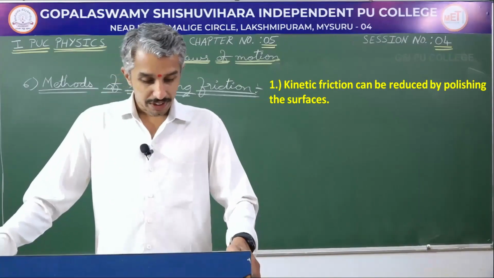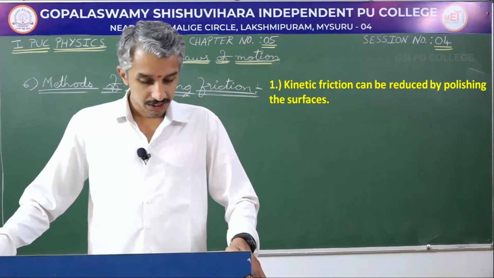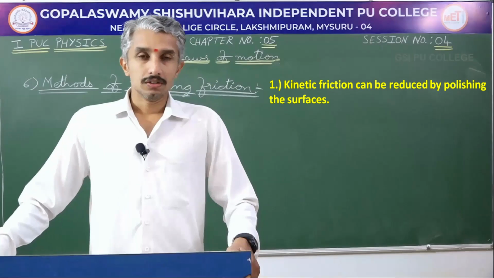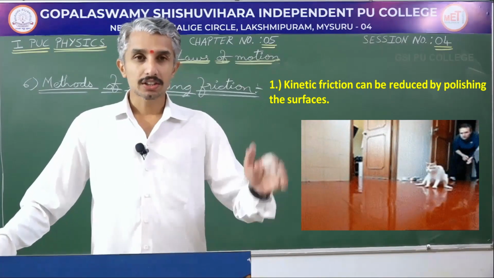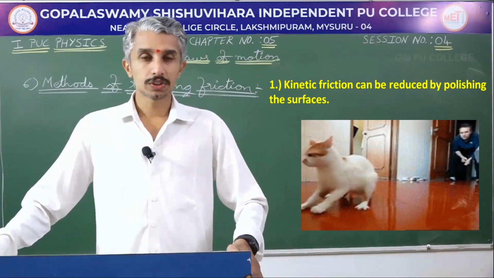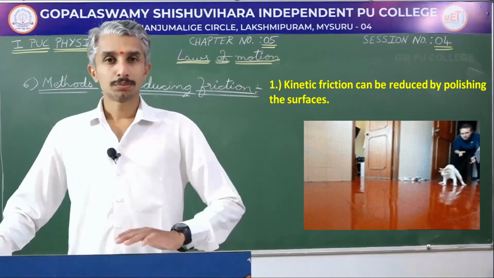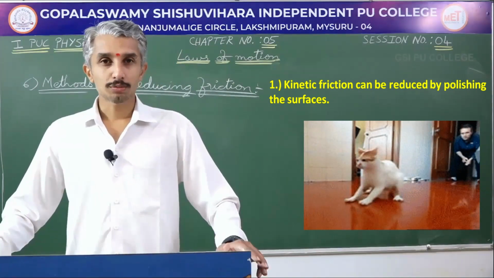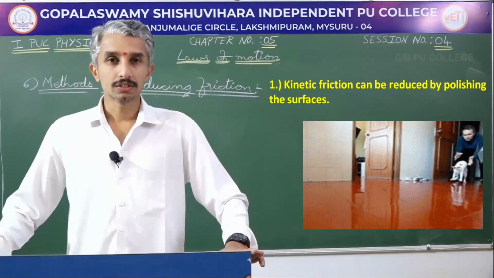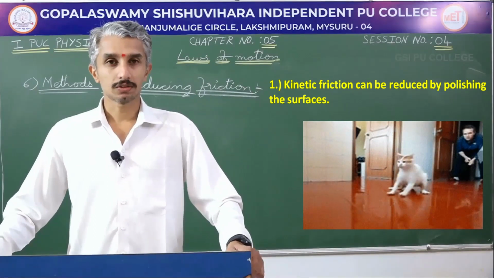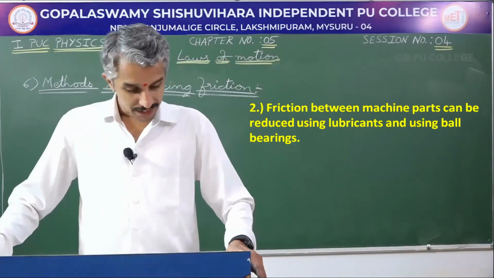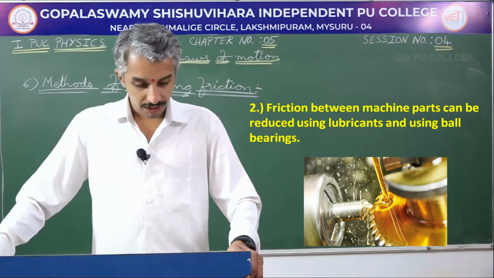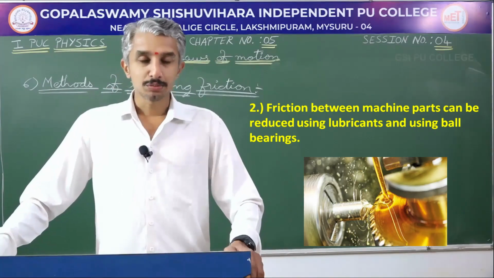Kinetic friction can be reduced by polishing the surfaces. When you have an object sliding on another surface, if you want to reduce friction there, then by polishing the surfaces or making the surfaces smoother, we can reduce friction. Friction between machine parts can be reduced by using lubricants and ball bearings.